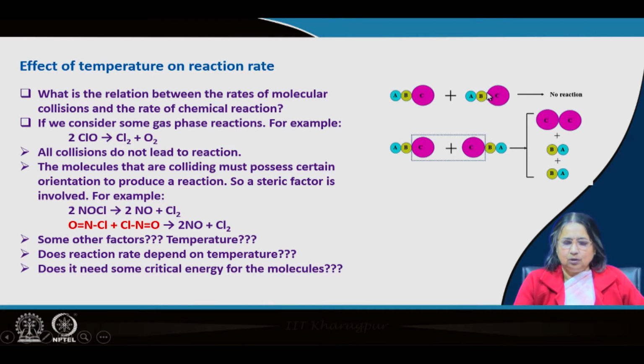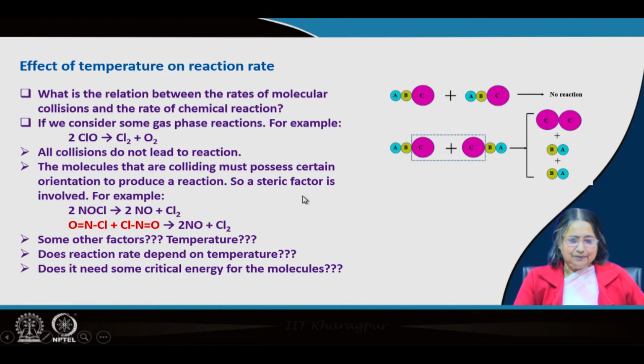Now, if they collide in this fashion, where this chlorine atom is away from the other molecule, then reaction will not occur, because chlorine bond formation is required to get the product. So, the orientation should be like this. If this type of collision occurs, then chlorine bond formation will happen to give chlorine and NO will be formed. So, we have seen that there is another factor, called the steric factor.